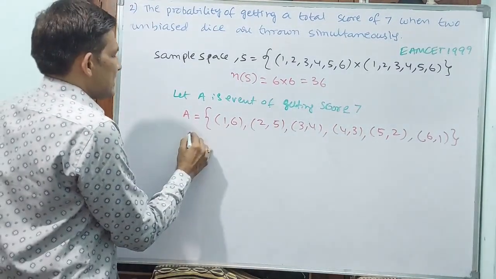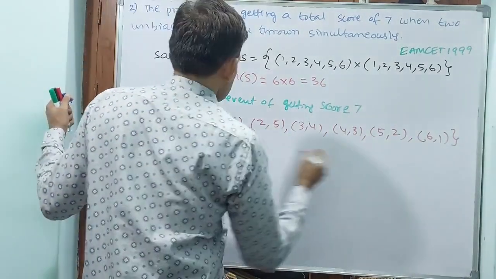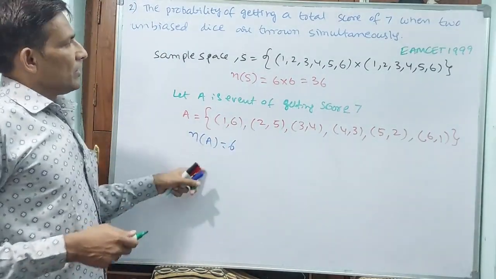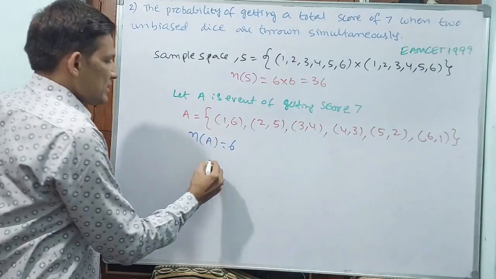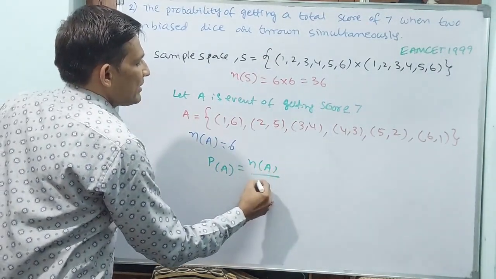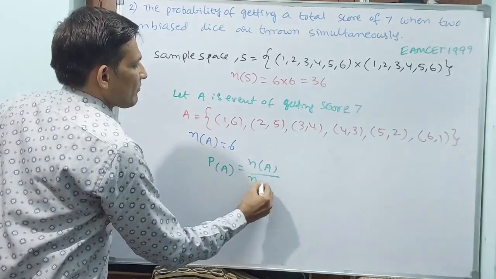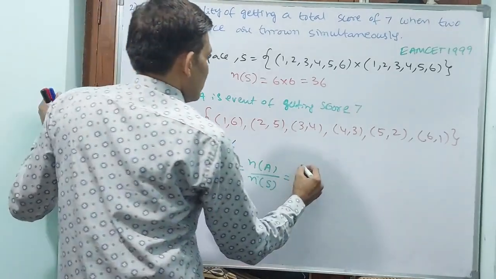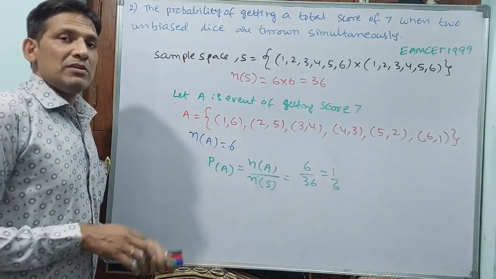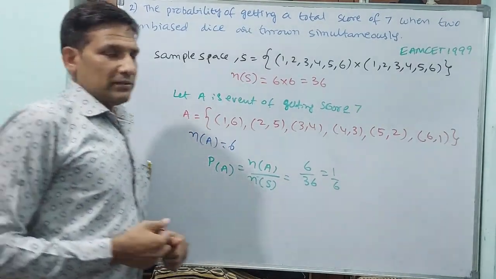Then what will be the number of this event? 1, 2, 3, 4, 5, 6. It is 6, and the sample space is 36. Now we can write easily probability of A is equal to N of A by N of S. That is equal to 6 by 36, that is equal to 1 by 6. 1 by 6 will be your probability. Okay? Let us go for the next question.